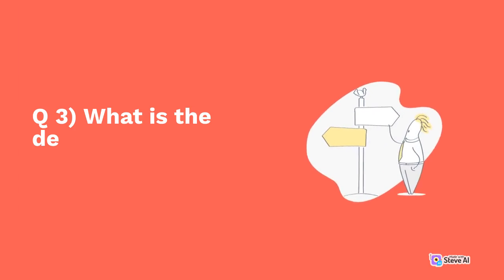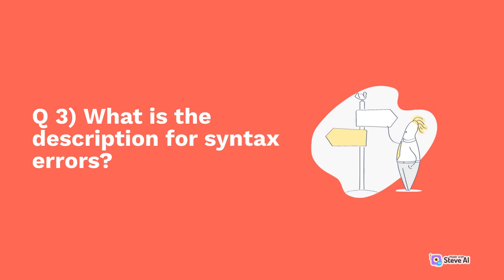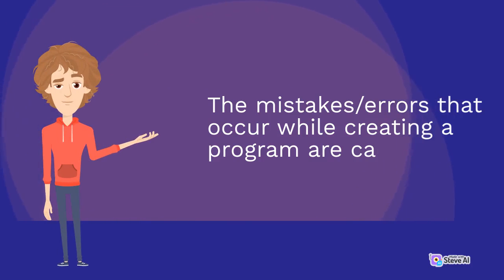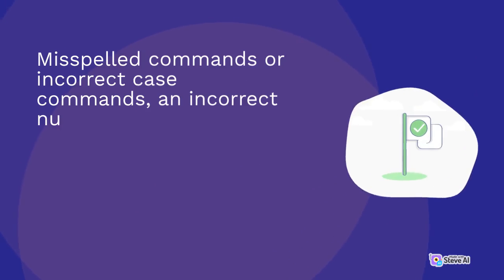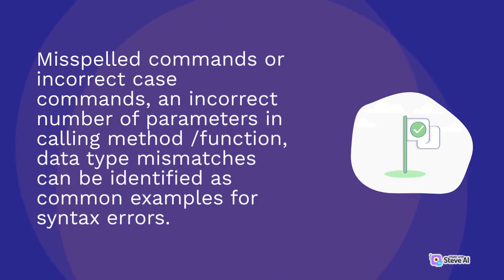Q3. What is the description for syntax errors? The mistakes or errors that occur while creating a program are called syntax errors. Misspelled commands or incorrect case commands, an incorrect number of parameters in calling a method or function, and data type mismatches can be identified as common examples of syntax errors.